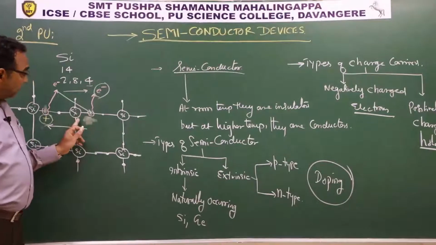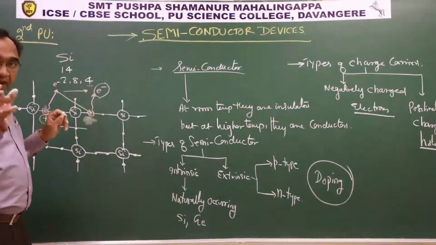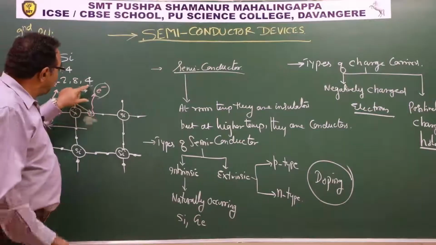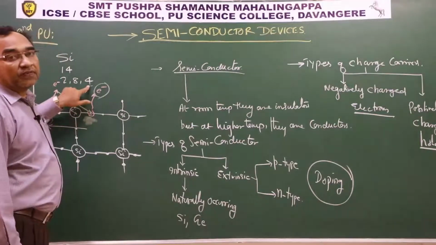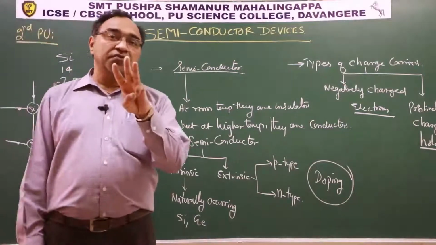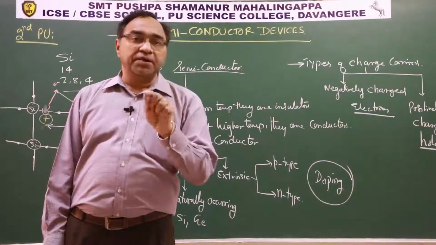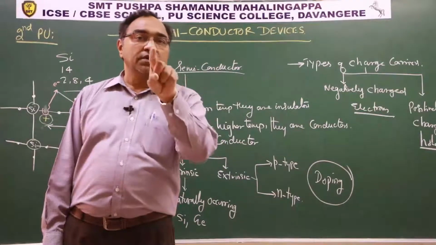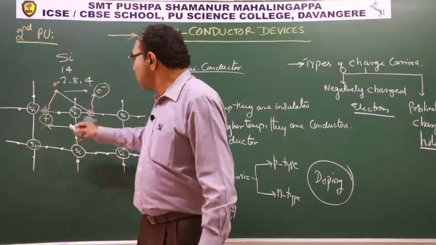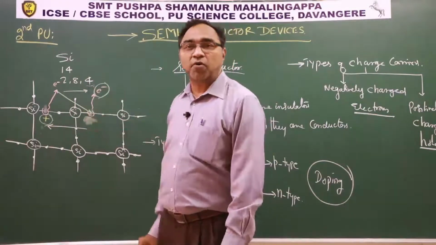We see that silicon has 4 electrons in the outermost shell. Suppose I select an element which will have 3 electrons in the outermost shell. If there are 3 electrons in the outermost shell, then with respect to that impurity atom, one hole will be generated, because with what will the 4th electron form a bond?